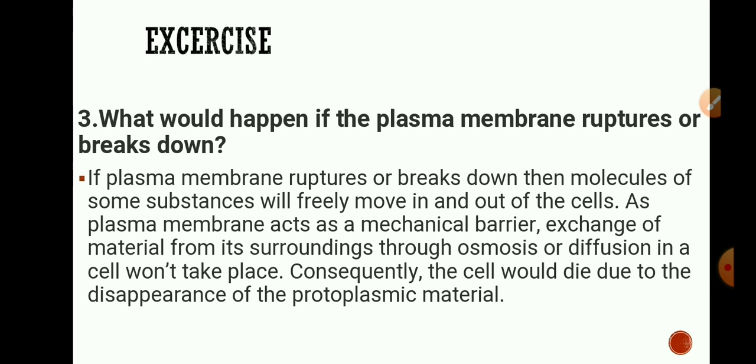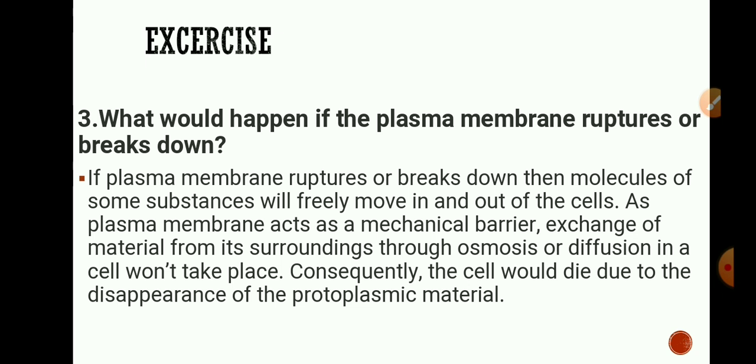If the plasma membrane ruptures or breaks down, then molecules of some substances will freely move in and out of the cells. As the plasma membrane acts as a mechanical barrier, exchange of material from its surroundings through osmosis or diffusion in the cell won't take place. Consequently, the cell would die due to the disappearance of protoplasmic material.